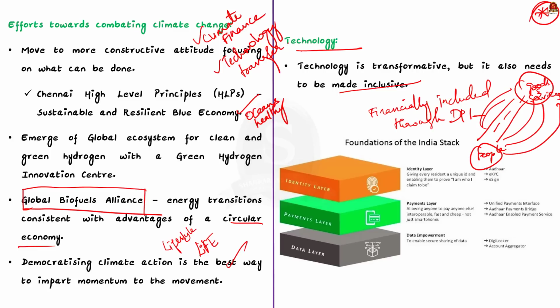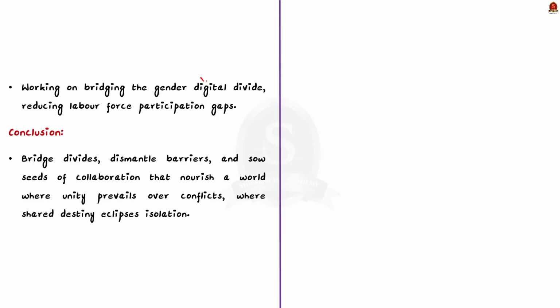So through the G20 presidency, India will help developing countries to adapt, build and scale DPI to unlock the power of inclusive growth. Apart from this, India's G20 presidency is working on bridging the gender digital divide, reducing labor force participation gaps, and enabling a larger role for women in leadership and decision making.